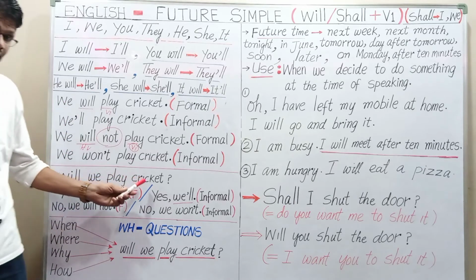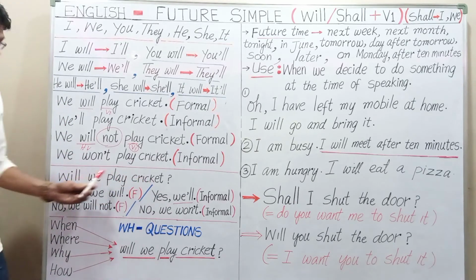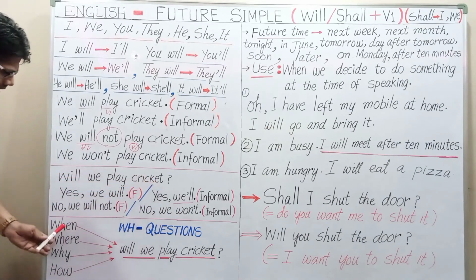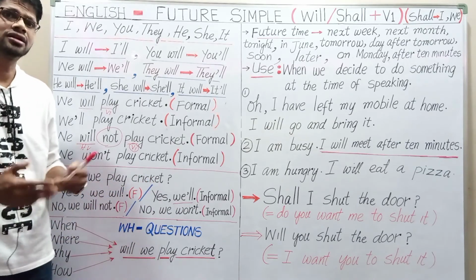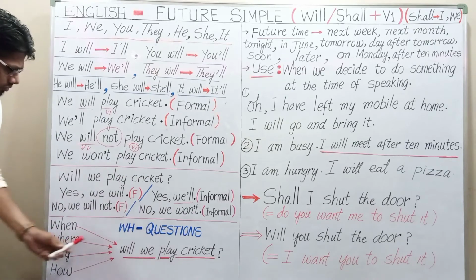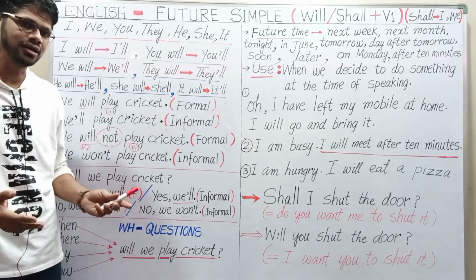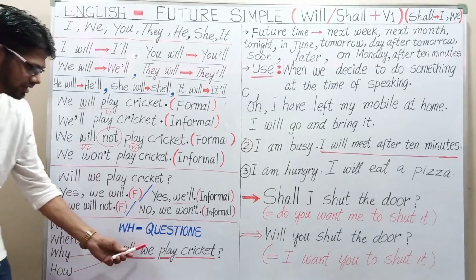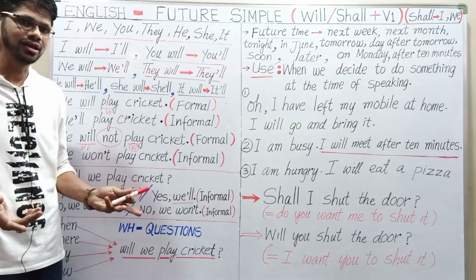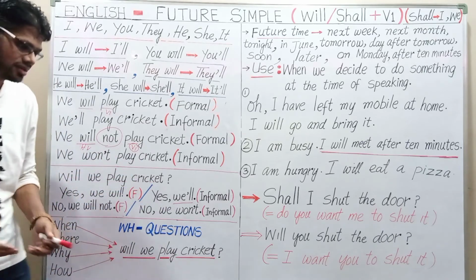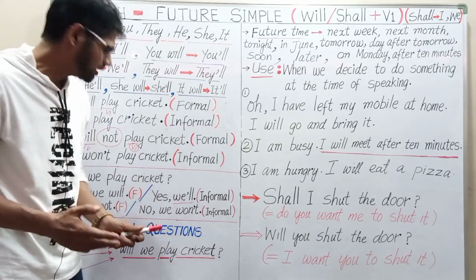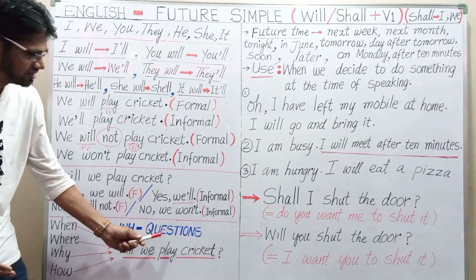Okay, will we play cricket? क्या हम क्रिकेट खेलेंगे? Will we play cricket? क्या हम क्रिकेट खेलेंगे? When will we play cricket? हम क्रिकेट कब खेलेंगे? Where will we play cricket? हम क्रिकेट कहाँ खेलेंगे? Why will we play cricket? हम क्रिकेट क्यों खेलेंगे? How will we play cricket? हम क्रिकेट कैसे खेलेंगे? So these are all WH questions.